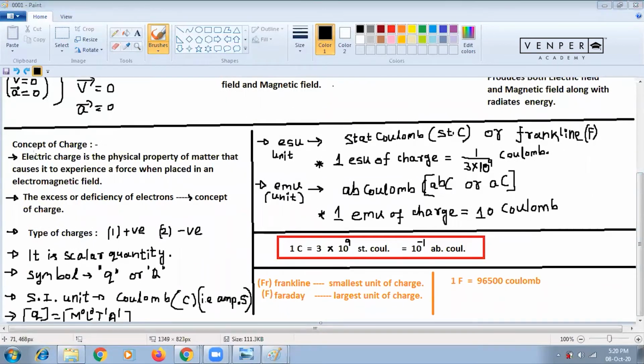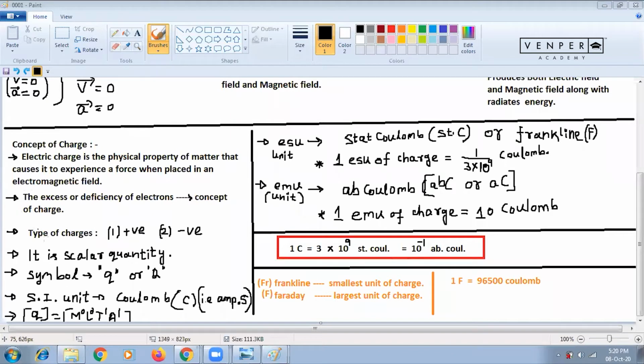Electric charge is the physical property of matter that causes it to experience a force when placed in an electromagnetic field. The excess or deficiency of electrons is basically called the concept of charge. If you want to understand charge, you have to see whether an object has an excess of electrons or a deficiency of electrons. That basically forms charge. This is a definition, just write it, no need to understand: the experience of force in an electric or electromagnetic field. That's all.